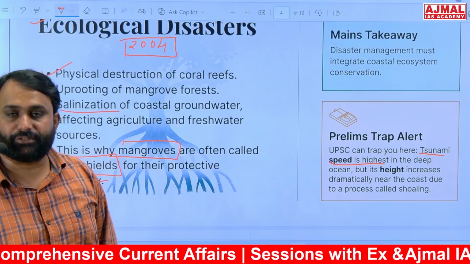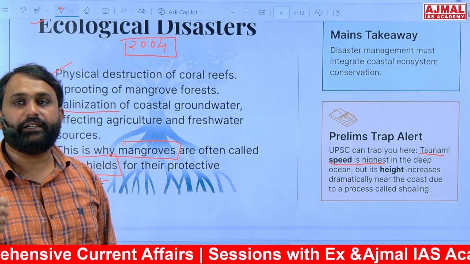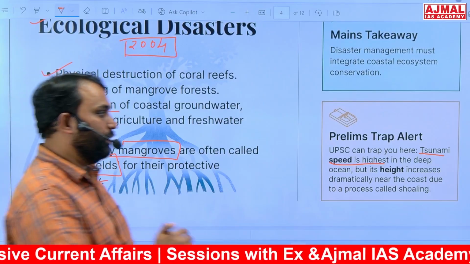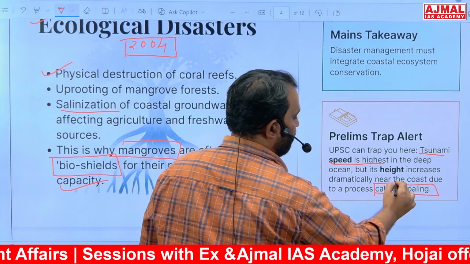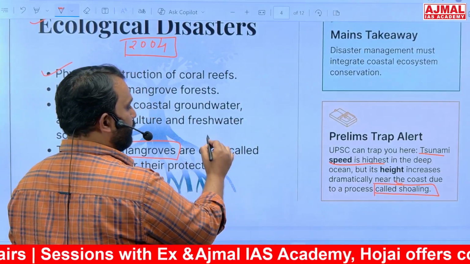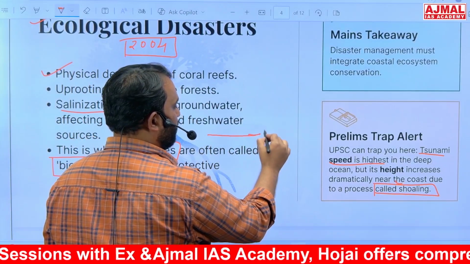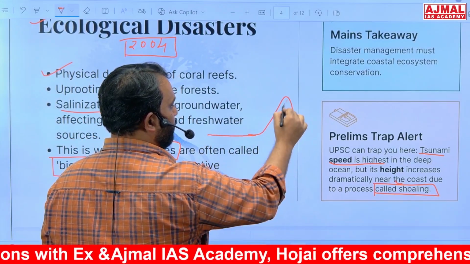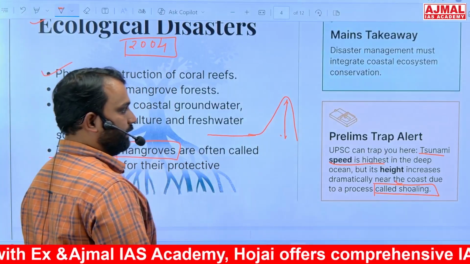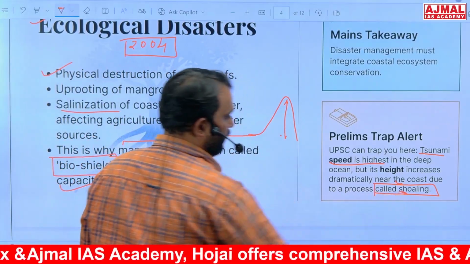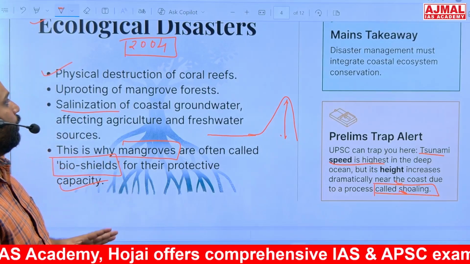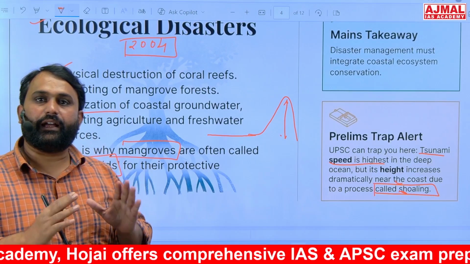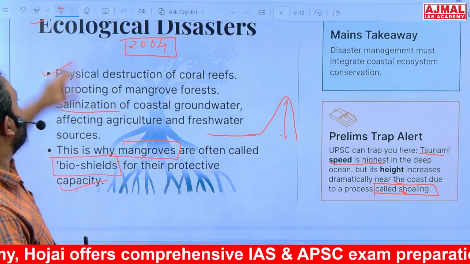And as it reaches the coast the speed decreases, and that leads to a new concept called wave shoaling, है ना, where the waves come near the coast and rise, the waves rise and their speed decreases. This is known as shoaling. ठीक है. इस प्रोसेस को हम क्या बोलते हैं? shoaling बोलते हैं. तो this is all about tsunamis and the disasters that lead to them.